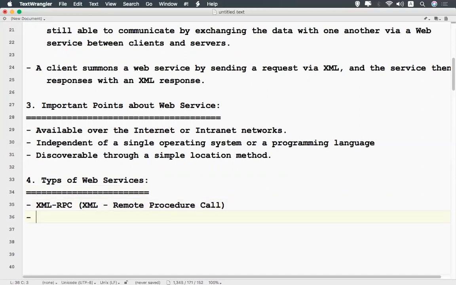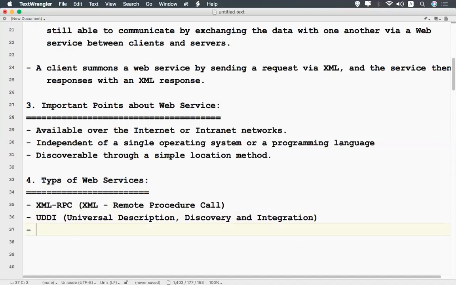The next one is UDDI, which means universal description, discovery and integration.